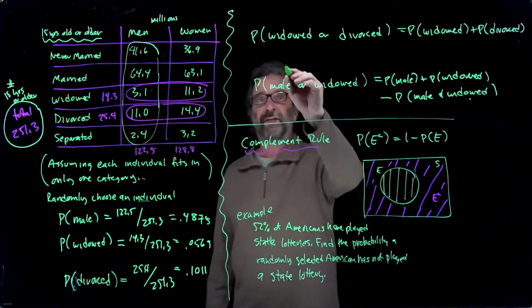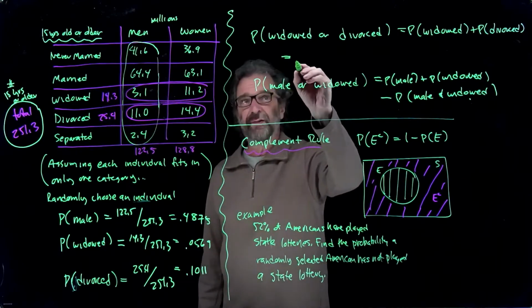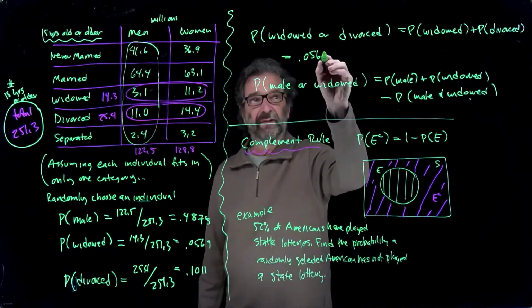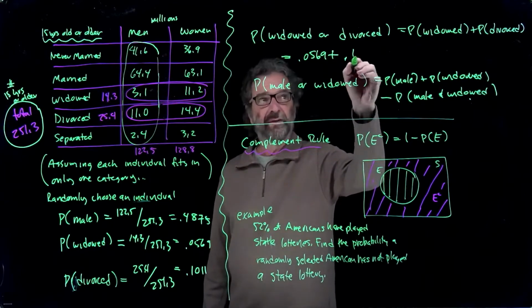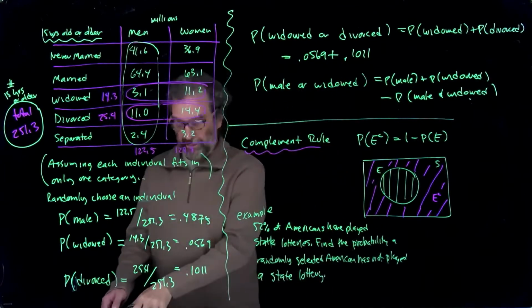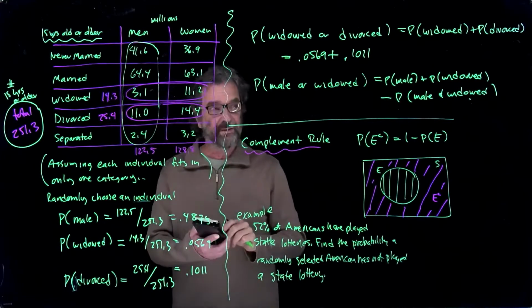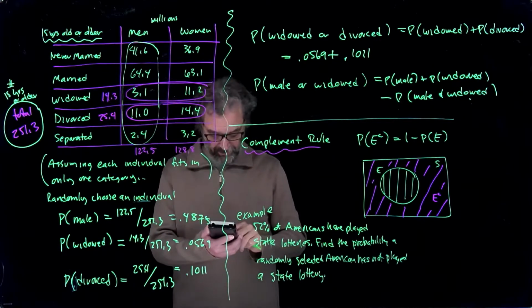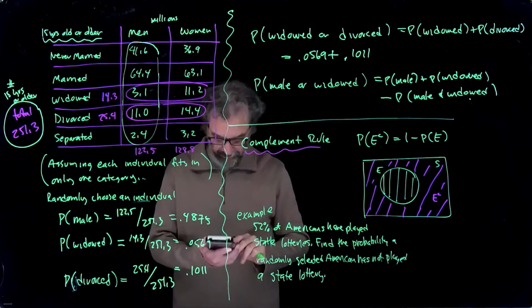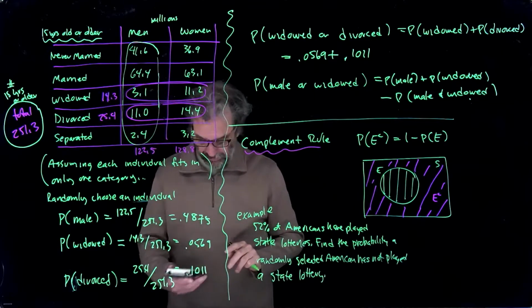And so we could just do that. The probability of widowed is 0.0569, and the probability of divorced is 0.1011. So we get 0.0569 plus 0.1011, 0.158.